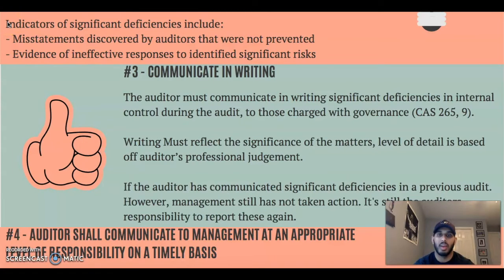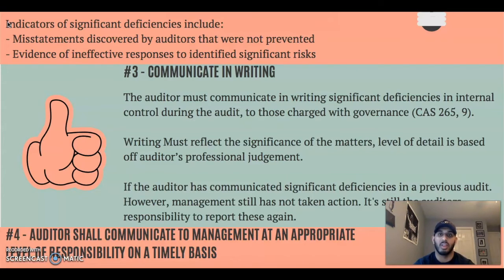Requirement number 3 under CAS 265 is communicate in writing. To elaborate, the auditor must communicate in writing significant deficiencies in internal controls that were found throughout the audit process. And this must be communicated to those charged with governance. And the writing must reflect the significance of the matters. And the level of detail is based off the auditor's professional judgment.